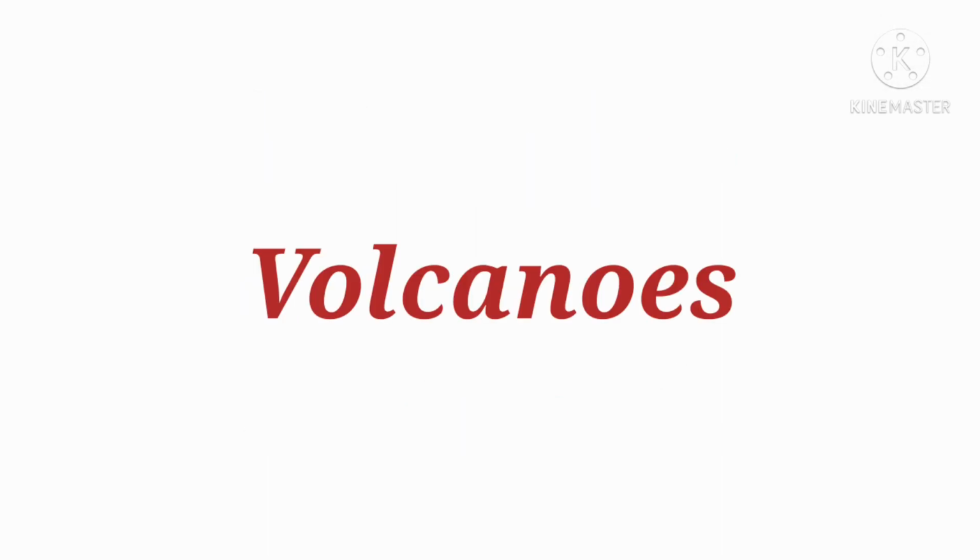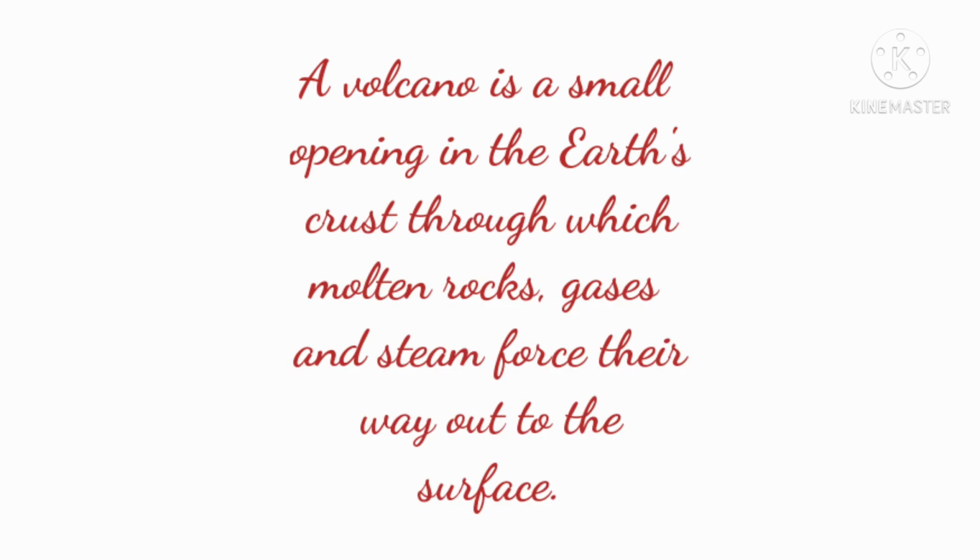Children, today we are going to discuss volcanoes. Volcano means Agniparvata. A volcano is a small opening in the earth crust through which molten rocks, gases and steam force their way out to the surface.